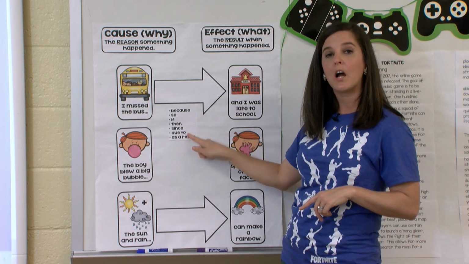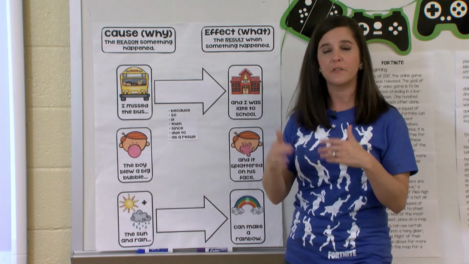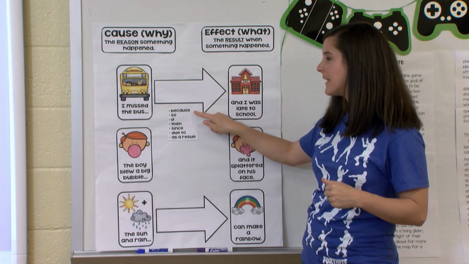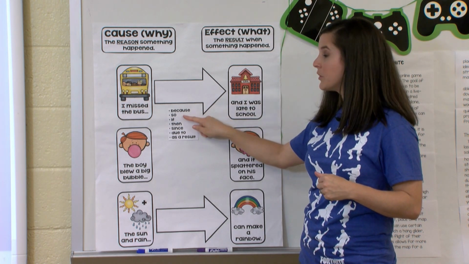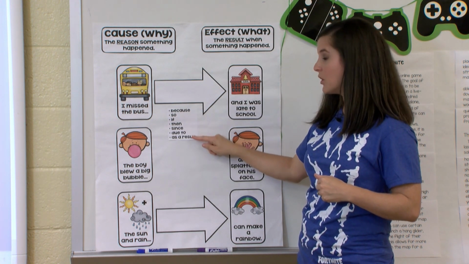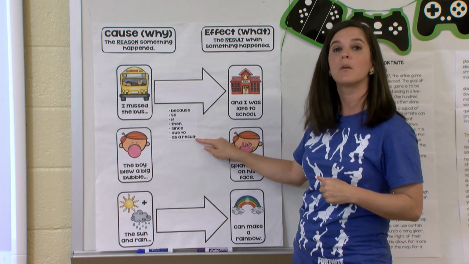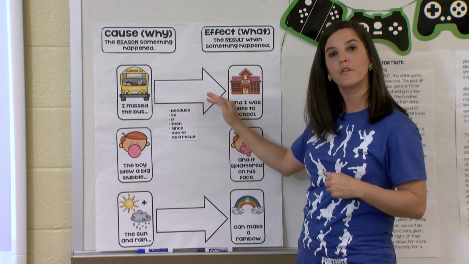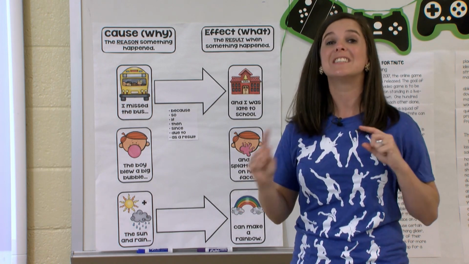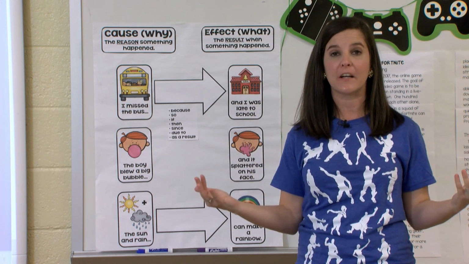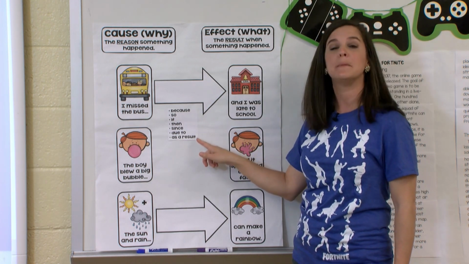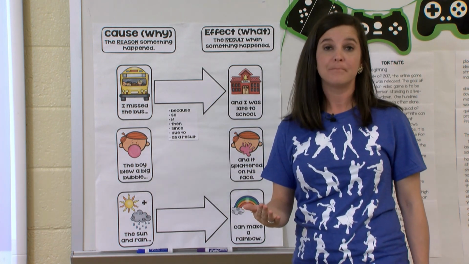Also, I want to review our words. When we see these words, oftentimes it is letting us know that there's probably a cause and effect relationship happening. Those words are because, so, if, then, since, due to, and as a result. So look for those as we're reading and see if any of those keywords are used to signal you that, hey, here's a cause and effect relationship. Now, do remember, it's not always going to have these. They won't always be there, but you might see them, okay?